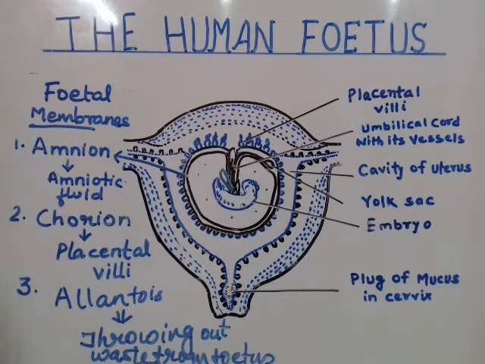The uterine cavity helps the fetus to grow in size, and the other one helps in parturition. After the 9 months, when the full period of gestation is completed, the fetus has grown to the last level. After 280 days of gestation, this amniotic sac bursts and the fluid is liberated out.